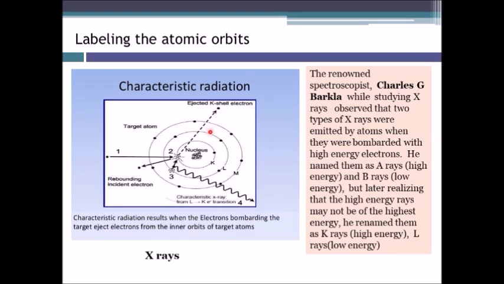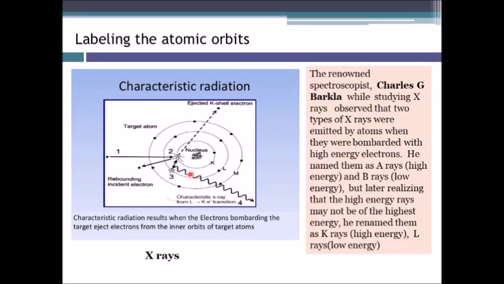That is going to be the highest energy electron, because the orbit next to the nucleus has the highest energy. So the electrons near the nucleus have the highest energy, and those will give out the K rays. When the L electron moves into the K shell to occupy that empty space, it gives out the lower energy rays. That is how the X-rays were observed.